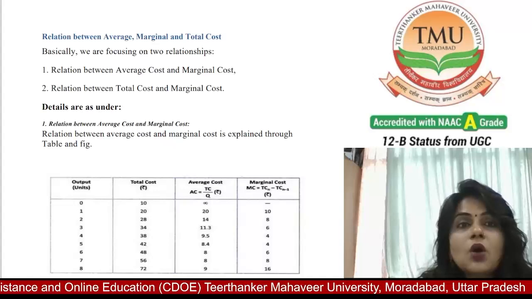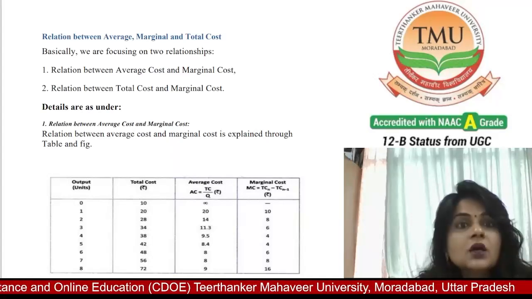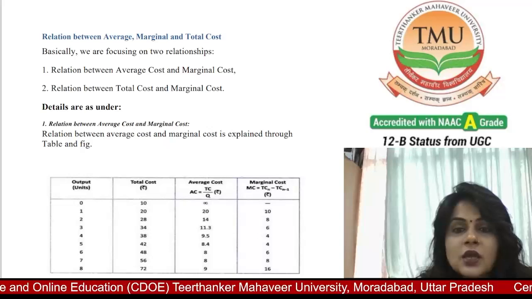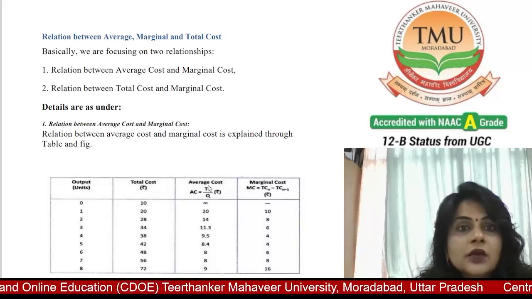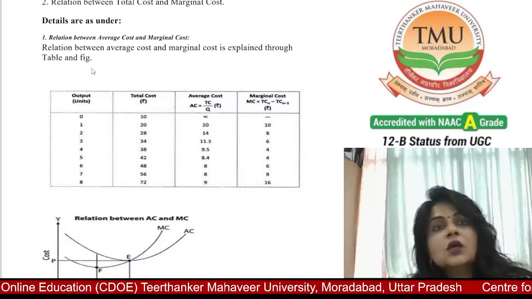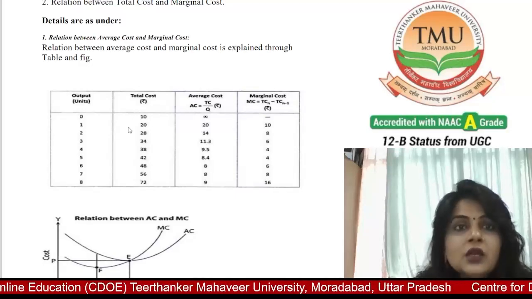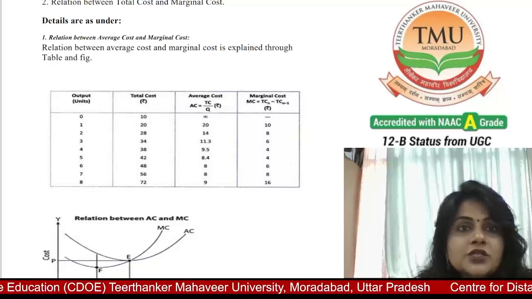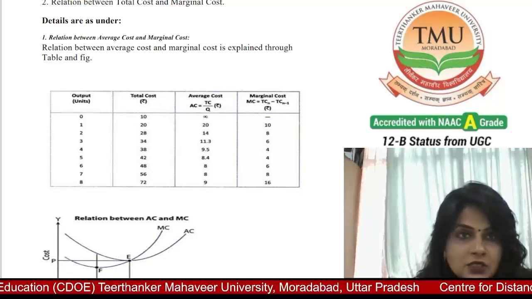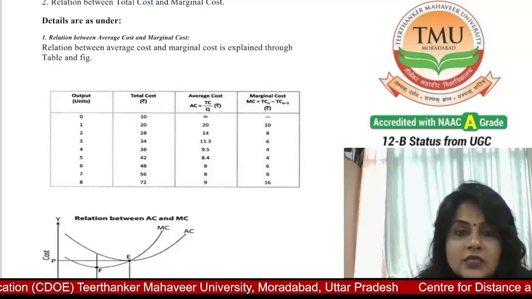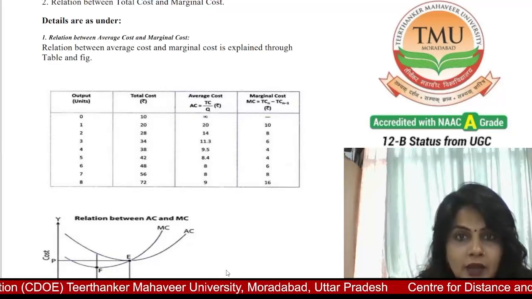Basically, we are focusing on two relationships: relation between average cost and marginal cost, and relation between total cost and marginal cost. First of all, we discuss the relation between average cost and marginal cost. This relation is explained in this table and diagram.